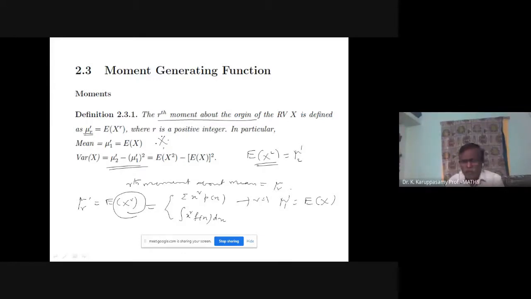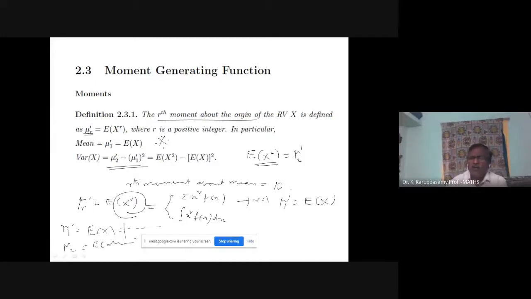Now, these moments we can find with the help of the expectation of x power r; that will give mu r dash. If you want to find mu 1 dash, E of x, you do one calculation. For mu 2 dash, you do another calculation.